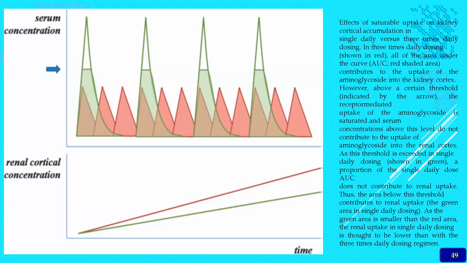So here also you can see a graph indicating the serum and renal cortical concentration of the aminoglycoside. Here is the effect of the saturable uptake on the kidney cortex with administration in single daily dosing versus three times daily dosing. The single daily dosing, shown in red here, will have this particular pattern which is shown in the figure.